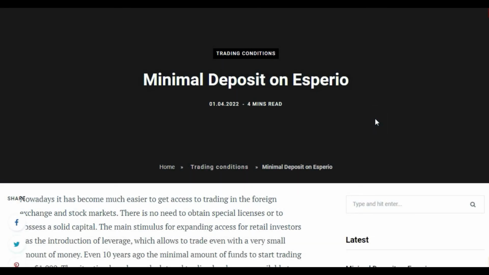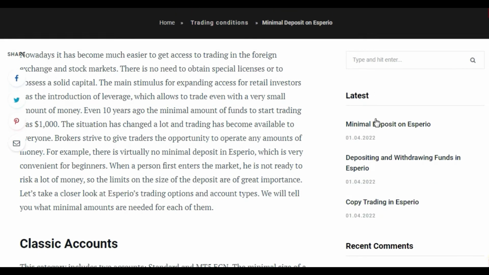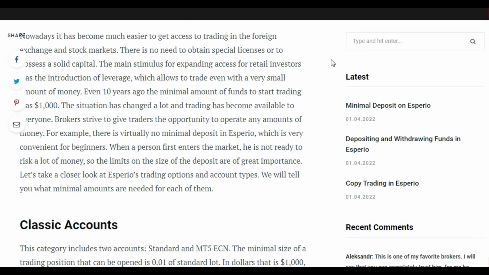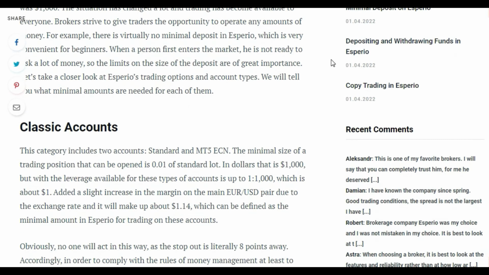Minimal deposit on Esperio. Nowadays, it has become much easier to get access to trading in the foreign exchange and stock markets. There is no need to obtain special licenses or to possess a solid capital. The main stimulus for expanding access for retail investors was the introduction of leverage, which allows to trade even with a very small amount of money.